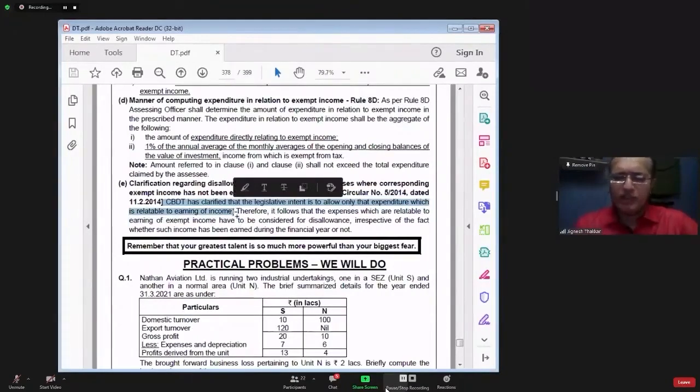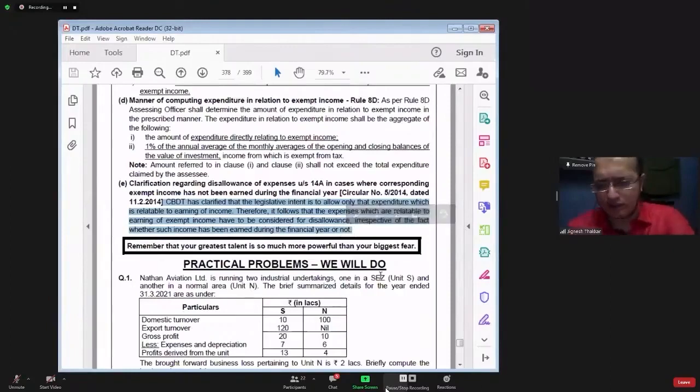In other words, we can give you deduction for the expenditure only if it is incurred in relation to taxable income. If your income is exempt from tax, then expenditure incurred for earning exempt income should be disallowed. Therefore, expenses relatable to earning the exempt income have to be considered for disallowance, irrespective of whether such income has been earned during the financial year or not.